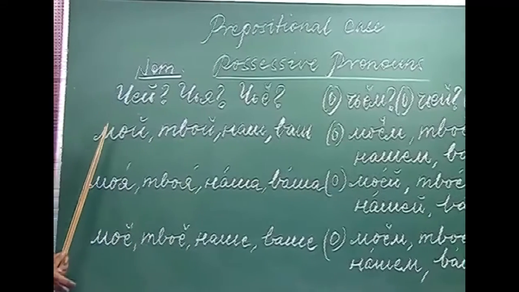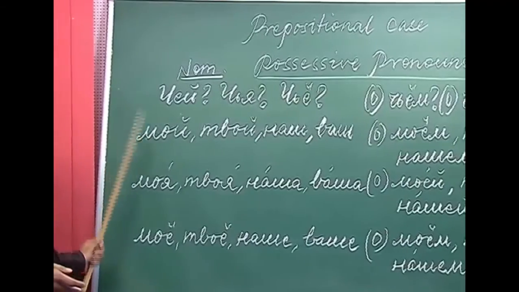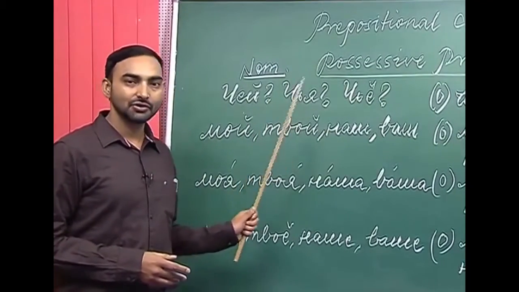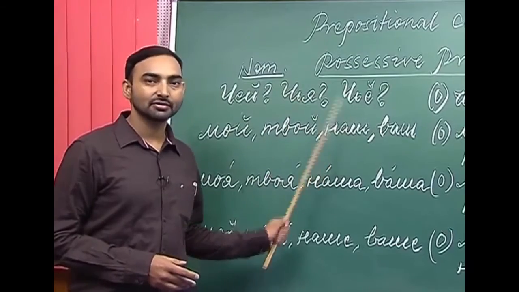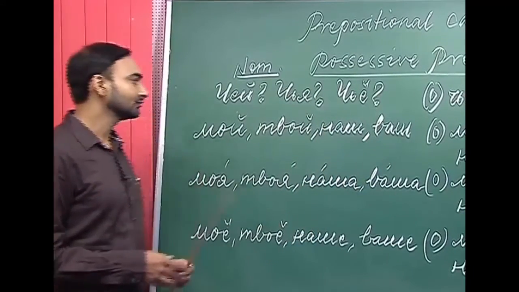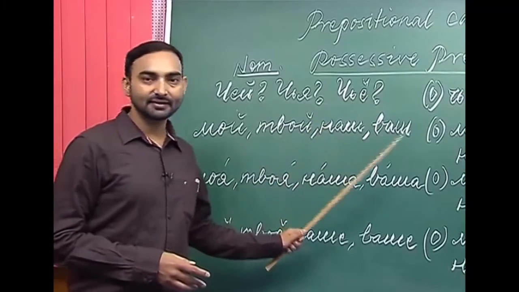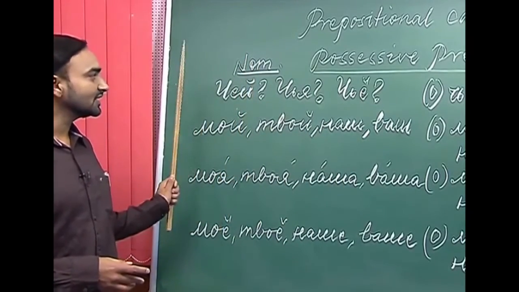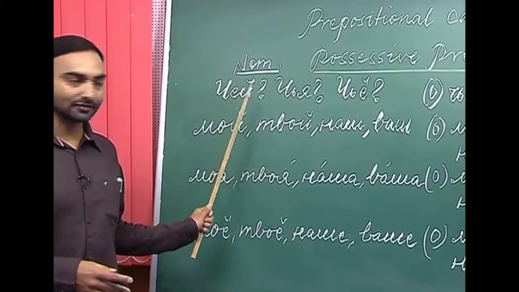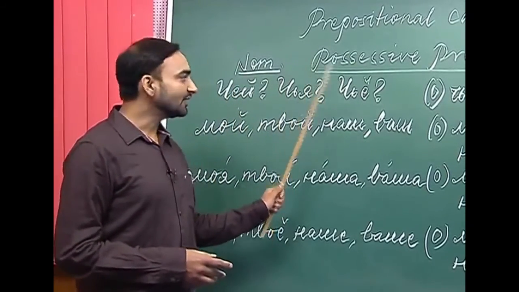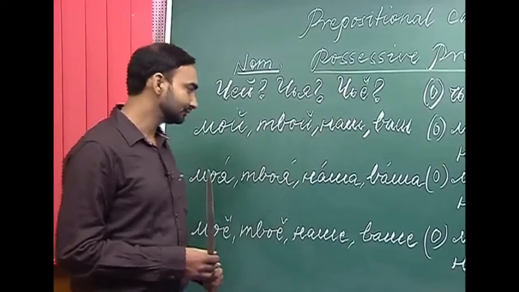The first possessive pronoun is moi. Moi is my. Твой, yours, наш, ours, ваш, yours. These are the possessive pronouns in the nominative case, and they answer the questions чей in masculine, чья in feminine, and чье in neuter.